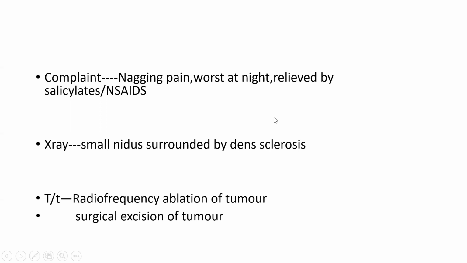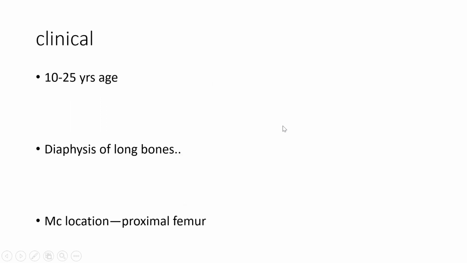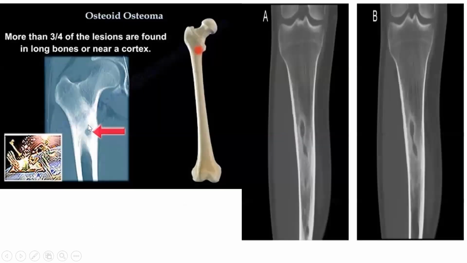Small nidus, dense sclerosis. The treatment is easy because it's very small. Either you excise it, or sometimes you have to give radio frequency ablation.